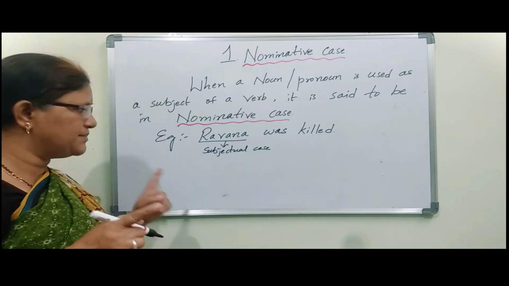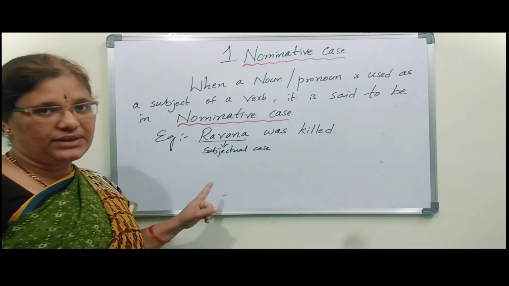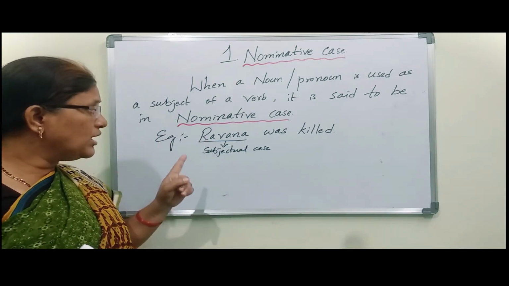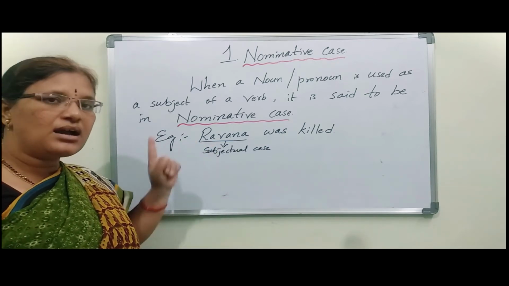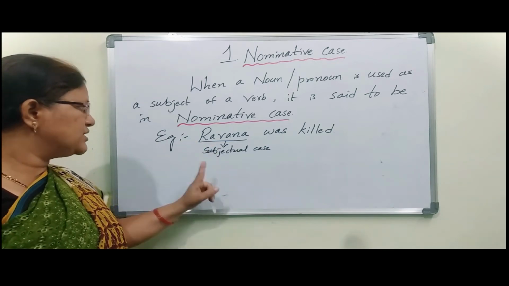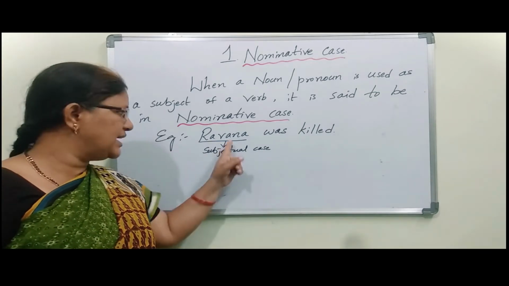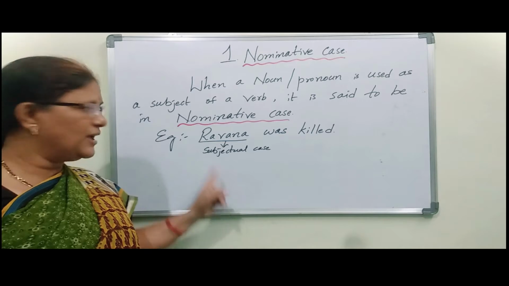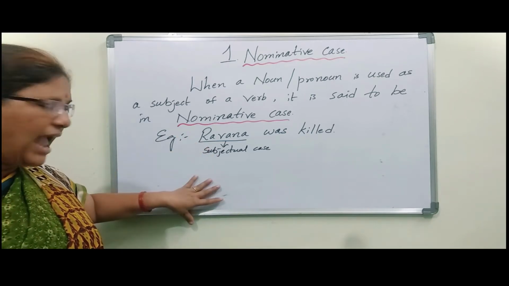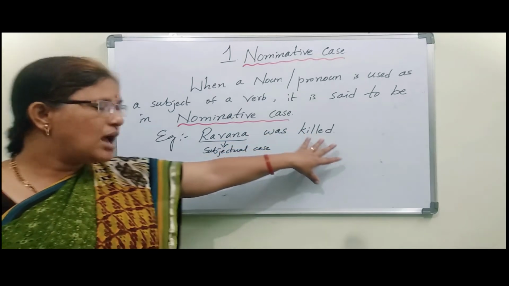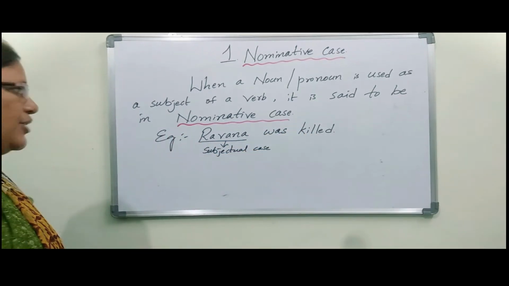Here we are talking about Ravana, so Ravana is acting as subject to this verb killed. So this is about nominative case.